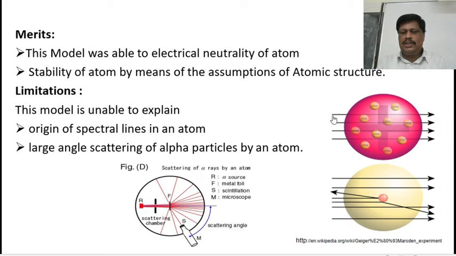Alpha particles are nothing but helium nuclei, that is they are positively charged particles. When they are incident on the atom, they would pass through the atom if the positive charge is uniformly distributed. But according to Rutherford's alpha scattering experiment, these alpha particles are scattered by the atom. How it is possible, that cannot be explained by the Thomson's plum pudding model.